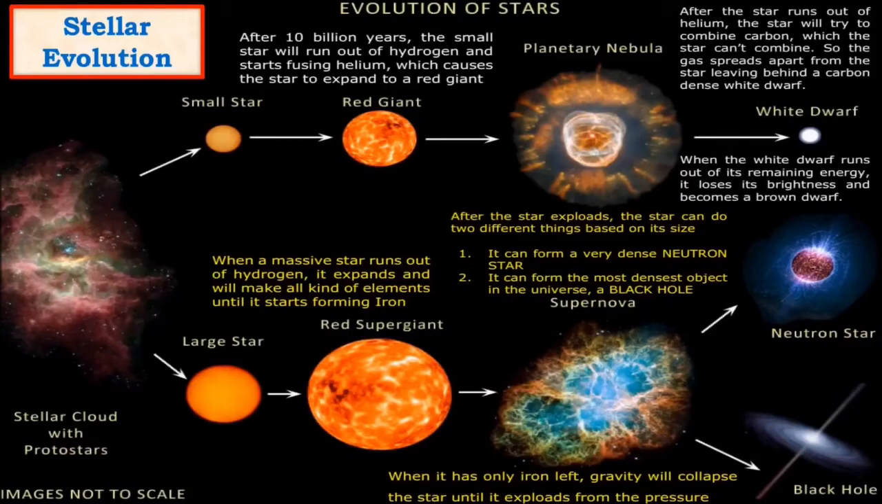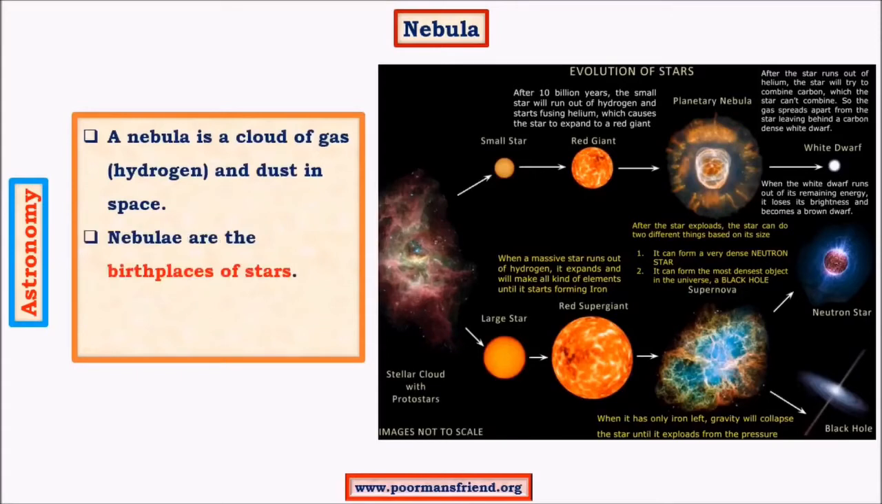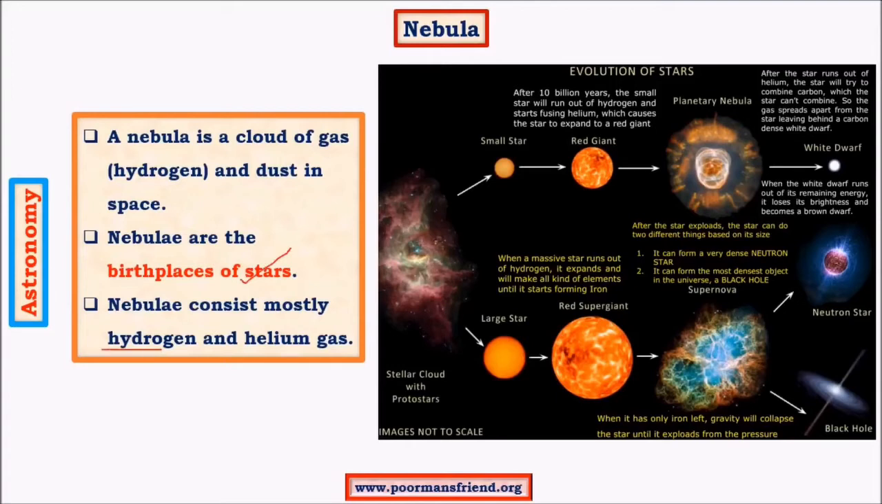So there are many stages of star formation. We'll look at each stage one by one. In the first stage, there is coalescence of atoms in the nebula, and this gives rise to stars. So the nebula is the birthplace of stars. And the main gases of a nebula are hydrogen and helium. This is because the first atoms which were formed in huge numbers were hydrogen and helium atoms. So the universe is abundant with hydrogen and helium atoms.